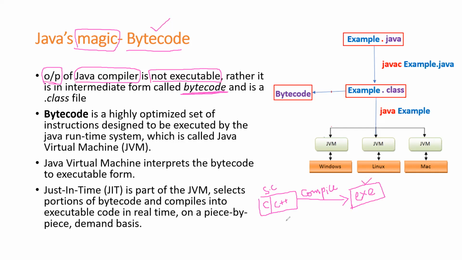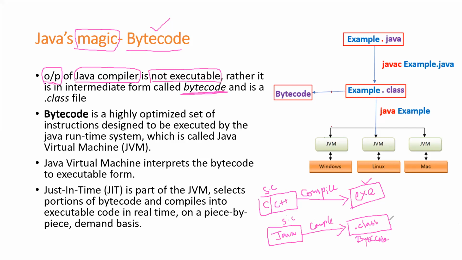But that is not true in the case of Java. Let us assume this is a Java source code. When you compile this Java source code, you are going to get a dot class file. And we call this dot class file bytecode.